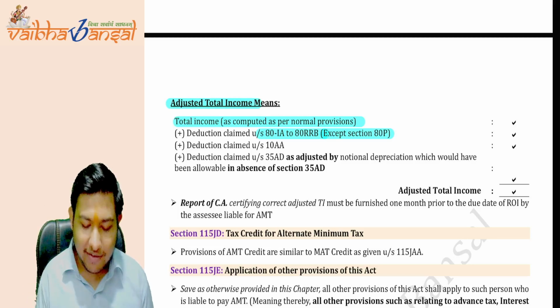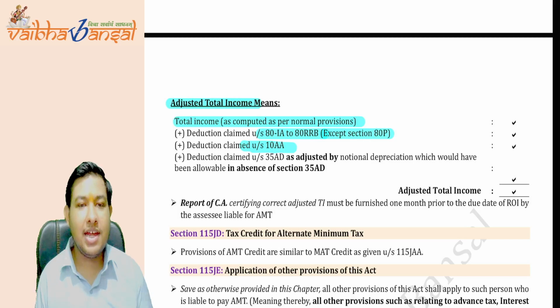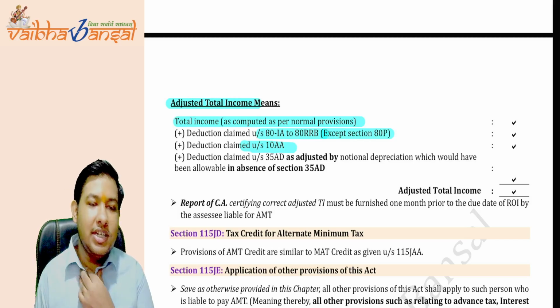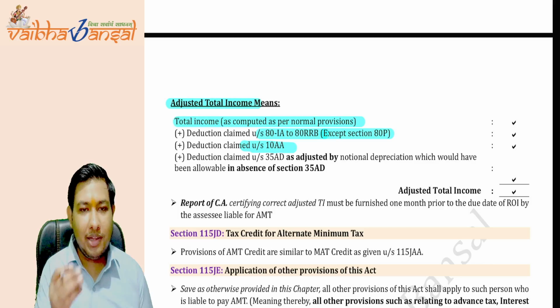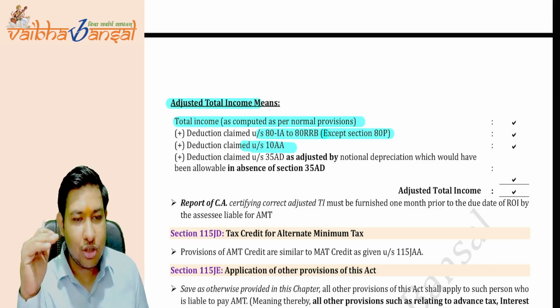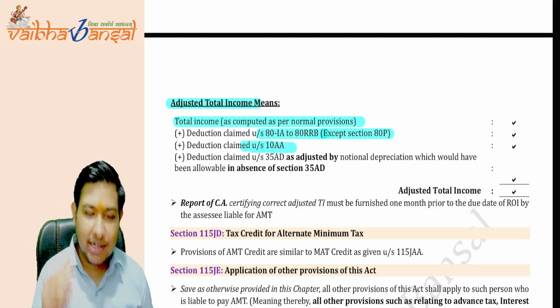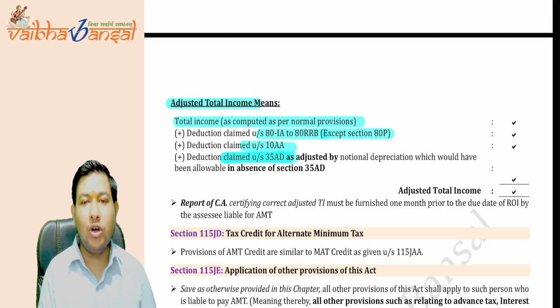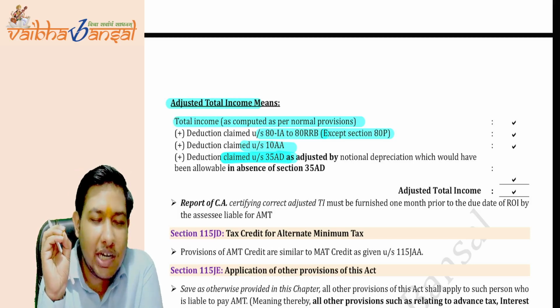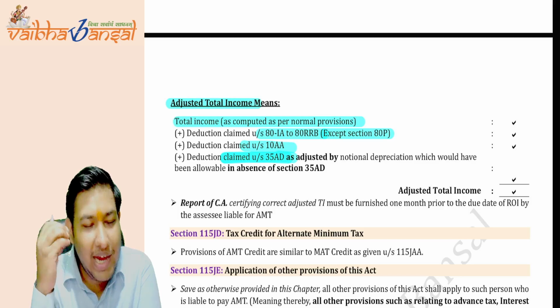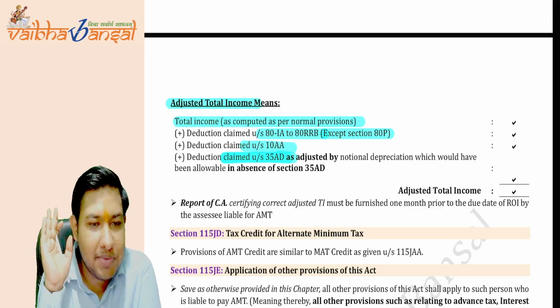So except for 80P, any profit linked deduction that is available, we have to add it back. Then we have to add back the section 10AA exemption. The 10AA deduction is available to any SEZ unit, and if they have taken the deduction, we have to add it back while computing the adjusted total income. And thirdly, what have they added? They have added the section 35AD deduction to be added back in the adjusted total income calculation.